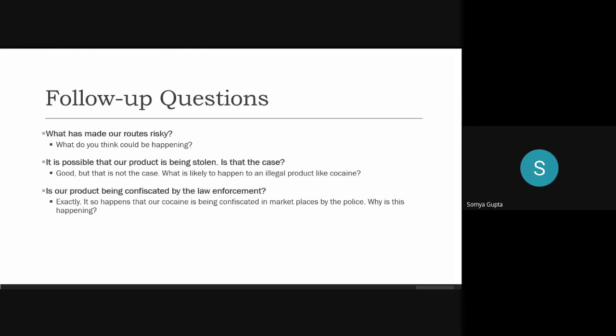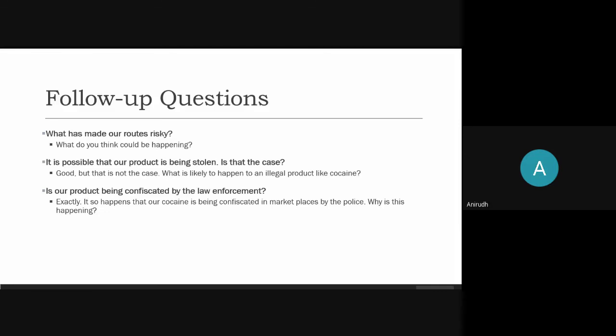Any competitor leaking information about a distribution. Here you could note that our competitors were using the same distribution channels as us beforehand, and they just recently shifted to less risky routes. So I don't think any competitors are leaking information about our distribution. Maybe one of our competitors came to know about our hole and told the police. Okay, so no, they've also shifted their routes. So it's not an informing-the-police problem that affected everyone. It was just us who was the latest to switch our routes as well.